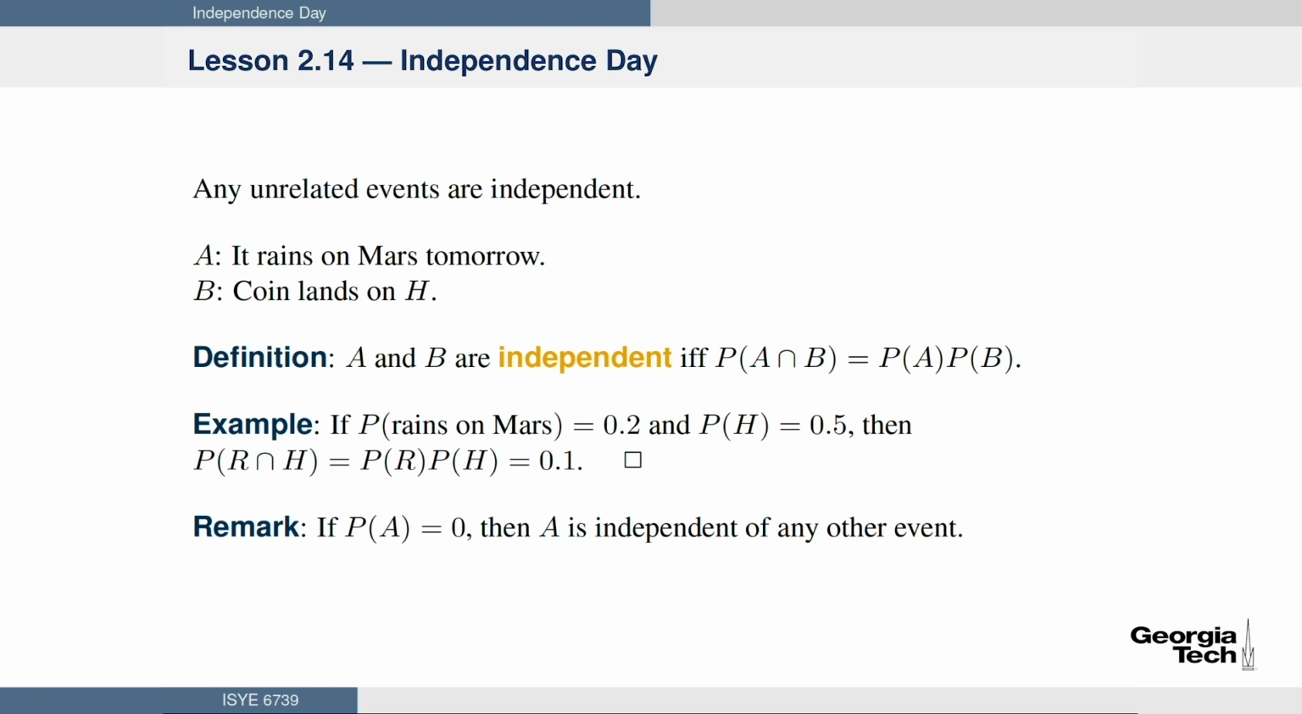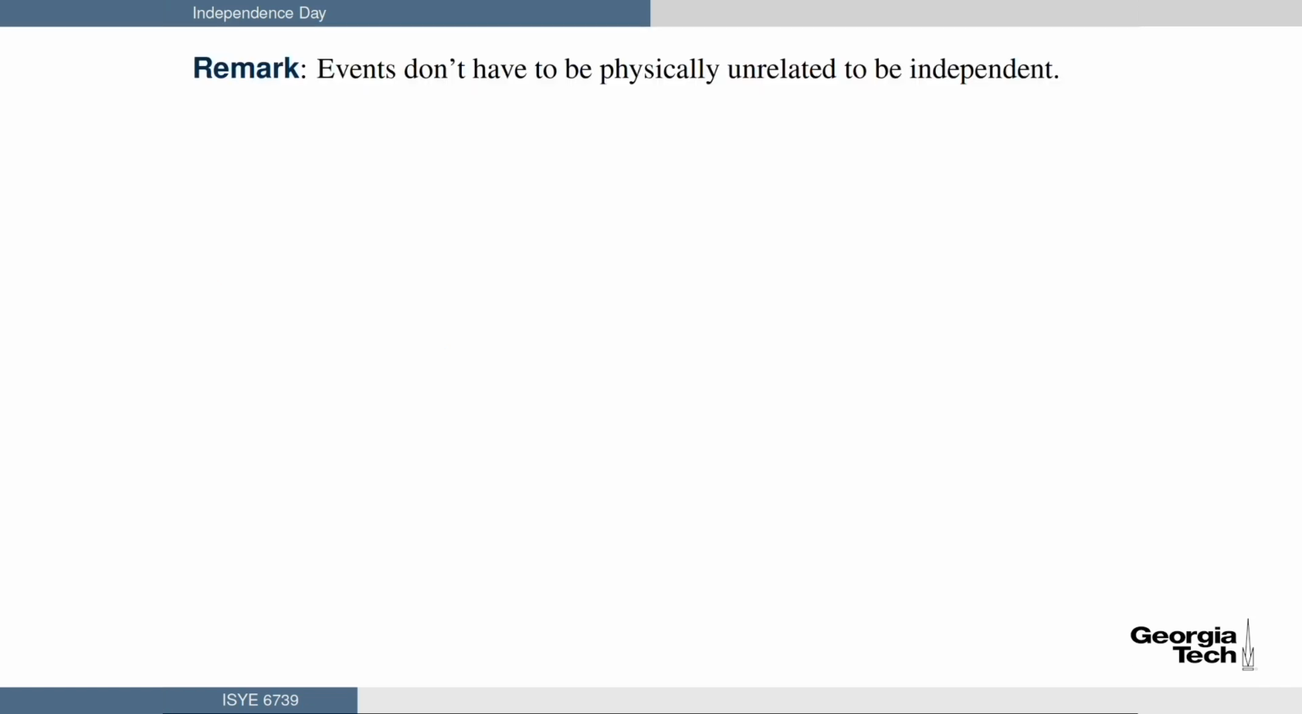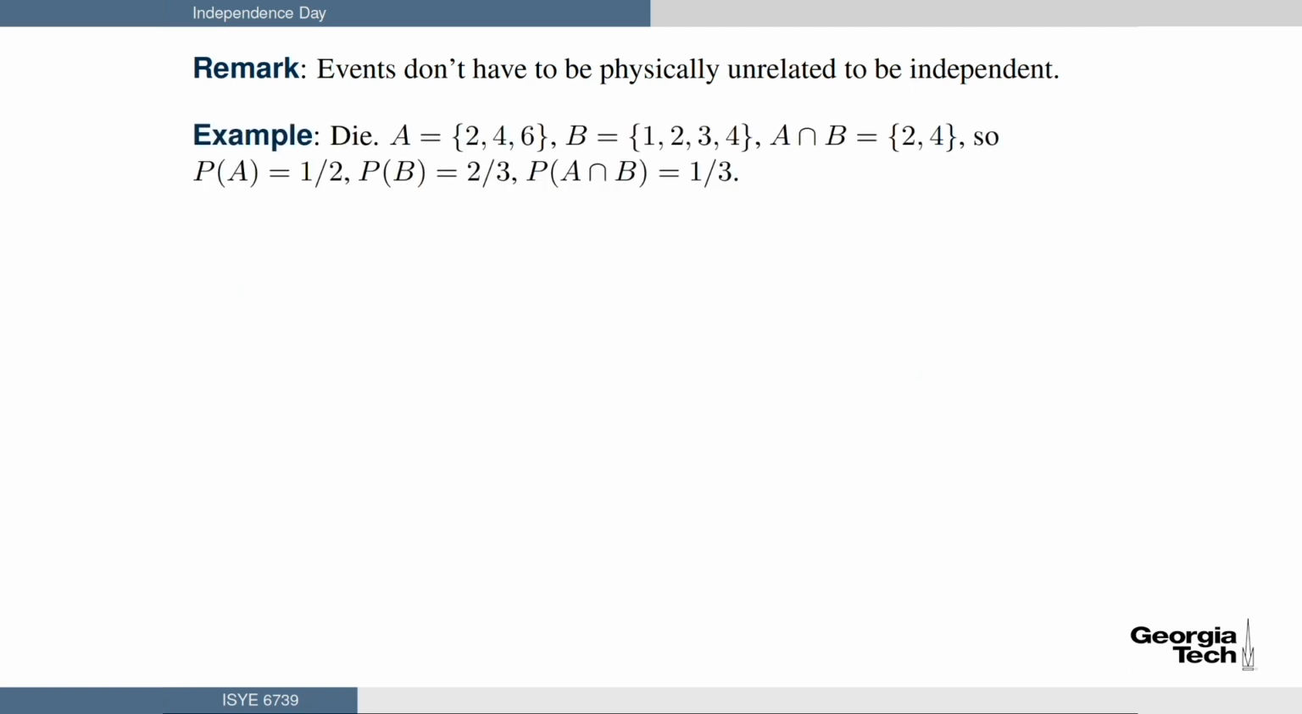And remember, we have discussed the fact that you can have an event A with probability 0. Now, events don't have to be physically unrelated to be independent. Here's an easy example. Let's toss a die, and the event A will be that we observe an even number: 2, 4, 6. The event B will be that we observe 1, 2, 3, or 4. So A intersect B is obviously the set {2, 4}.